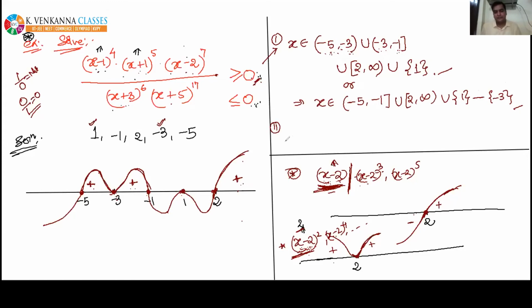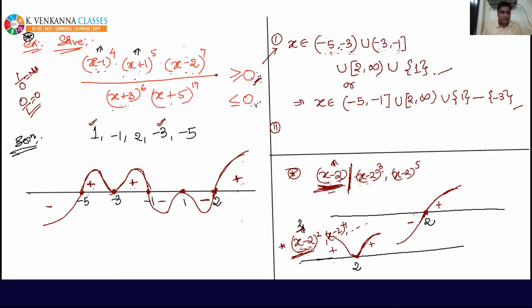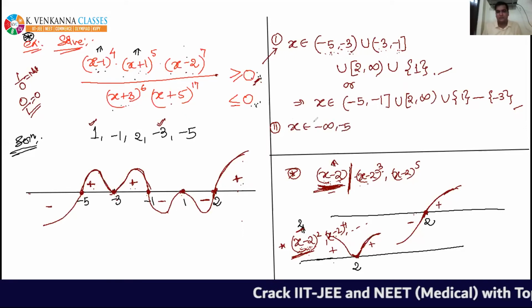Now, second. Yes, I am writing the answer for the second. Everyone focus. It is less or equal to 0. So minus infinity to -5. Everyone, please focus here. Minus infinity to -5.